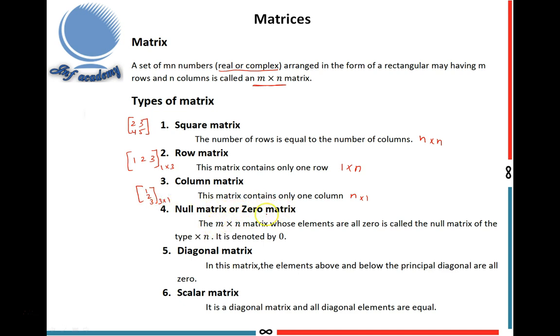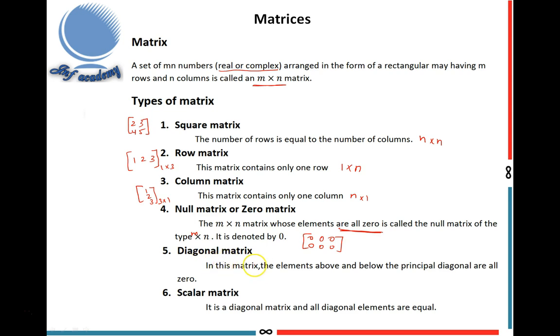Next type is the null matrix or zero matrix. The m by n matrix whose elements are all 0 is called the null matrix of the type m by n. It is denoted by 0. I give one example. This is the zero matrix. All the elements are 0, so it is called a null matrix.